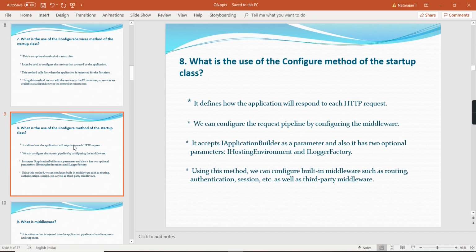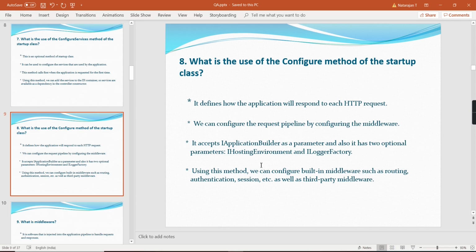What is the use of the configure method of the startup class? Again, the startup class is removed. The functionality of the configure method is that it defines how the application will respond to each HTTP request. We can configure the request pipeline by configuring the middleware. It accepts IApplicationBuilder as the parameter, and it also has two optional parameters, IHostingEnvironment and ILoggerFactory.